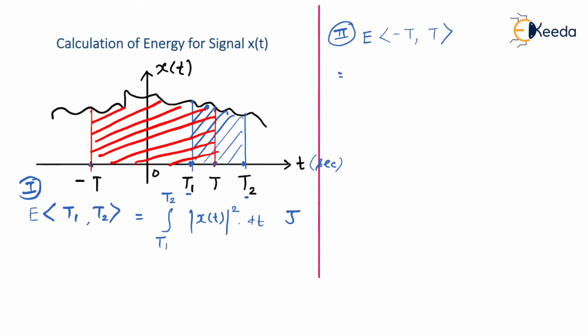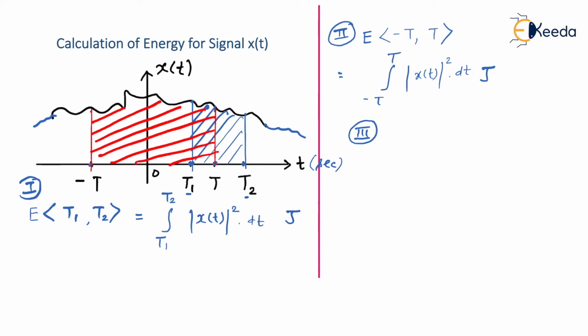In that case, as I said, whatever may be the interval, you have to do this operation, that is mod of x of t whole squared, and then you have to integrate it over the period within which you want to calculate the energy. Of course, this will be calculated in terms of joules only. Is that right? But for example, if you wish to take energy of the whole signal, that is the whole x of t signal, because we don't know from where this x of t is starting and where it is going to end.